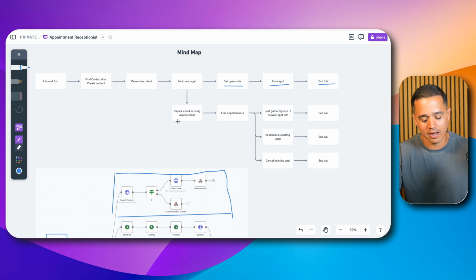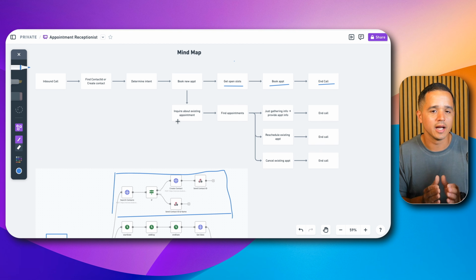Now, let's say they're inquiring about an existing appointment. Let's say somebody calls and says, hey, like you heard in the demo call, I have an existing appointment. I forgot what time it was at. We can actually look up that appointment. And I purposefully only look up that appointment from the caller's phone number. I don't give the caller an opportunity to add more information, essentially like an email address or somebody else's phone number to look up appointments. And I do that on purpose. I do that for security reasons, or I should say privacy reasons.